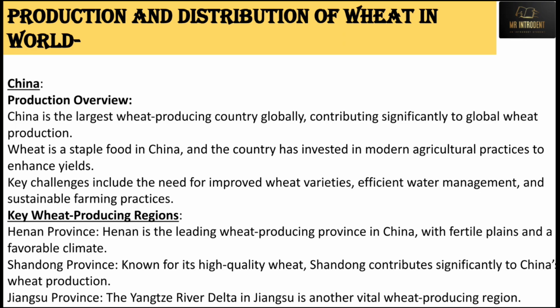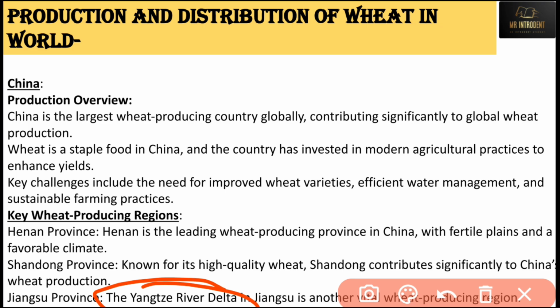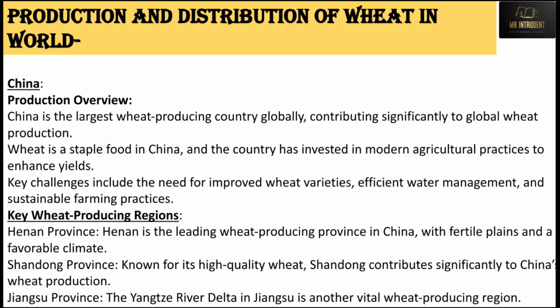Now we'll also see the key regions: the Henan province, the Shandong province and the Jiangsu province. Whenever it is about any kind of resource in China, you should always keep in mind that the Yangtze river is very important. Most of the crops in China are grown around the Yangtze river, or the Yangtze river delta, or some area related to it. So we have seen 3 provinces: Henan, Shandong and Jiangsu. Henan is the leading producer in China.